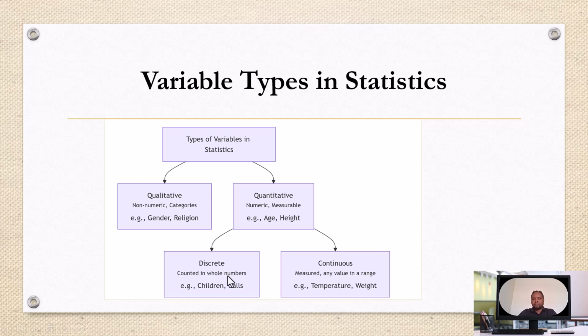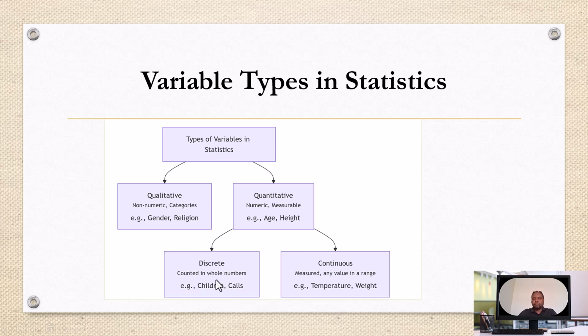Discrete quantitative variables are separate, distinct numbers expressed using whole numbers, right? For example, number of children in your family, number of calls received by an operator, number of accidents, number of beds in a hospital, number of patients. These are all examples of discrete quantitative variables.